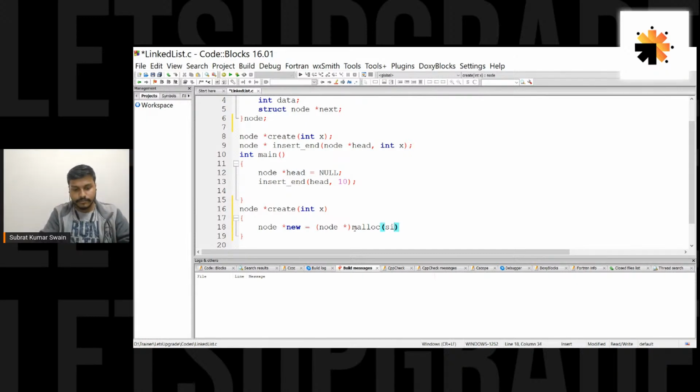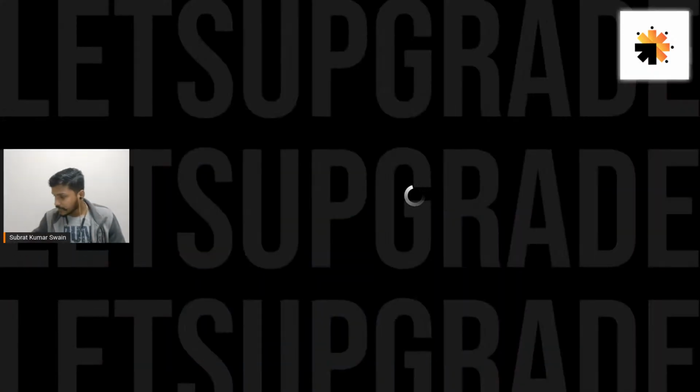and sizeof one node. The sizeof operator would just find out the size of one node. So it's good to write sizeof node, and it would allocate memory for one node. As soon as you do this, what would happen, guys? Memory would be allocated. So let's get back to this whiteboard once again, and let me give you a preview of what we are doing now. See, so let me clear this out.